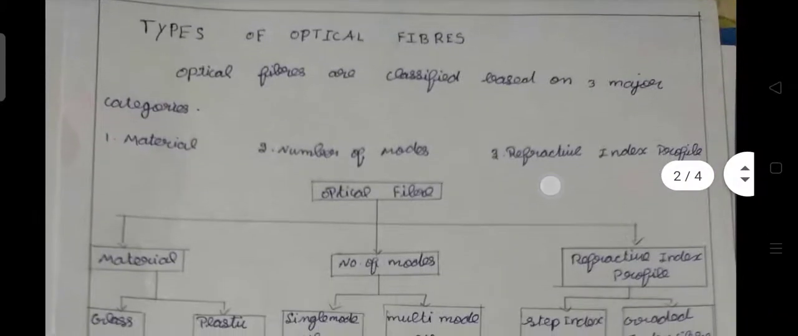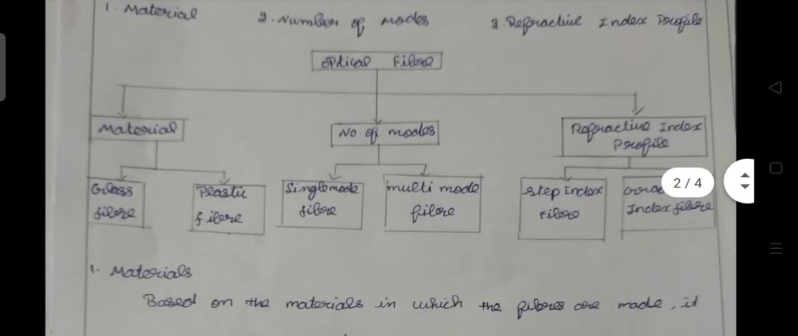Types of optical fibers. Optical fibers are classified based on three major categories: materials, number of modes, and refractive index profile. This is the schematic representation of types of fibers. Optical fiber is classified into three types: material, number of modes, refractive index.